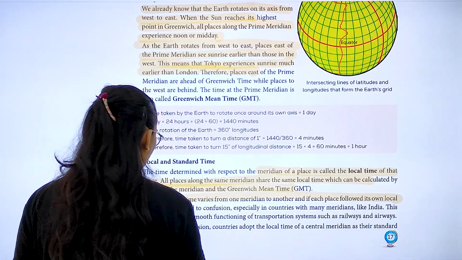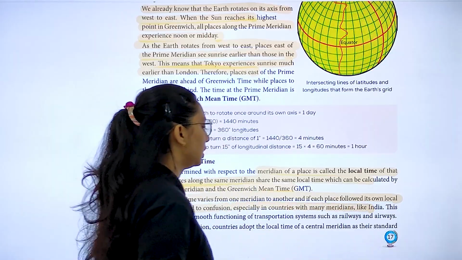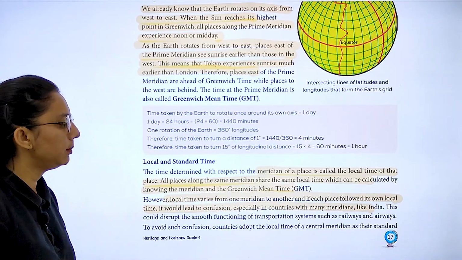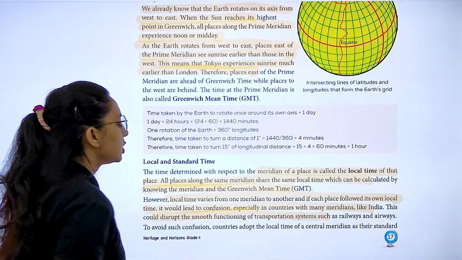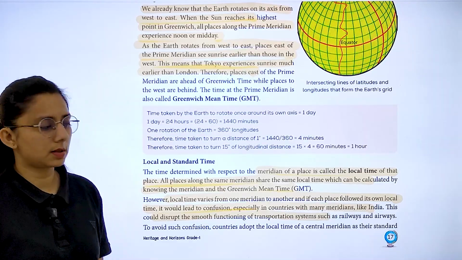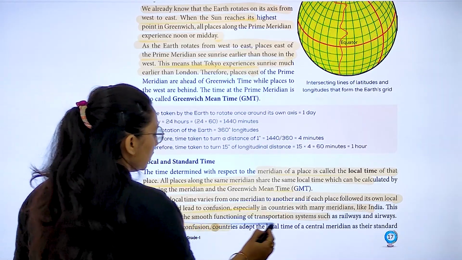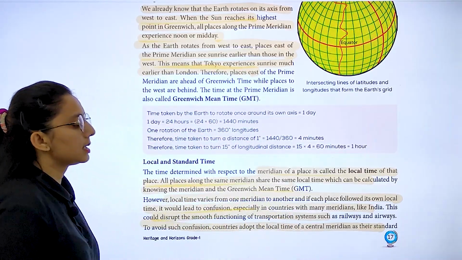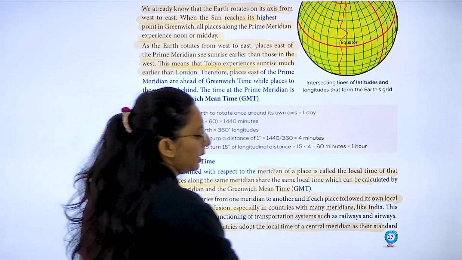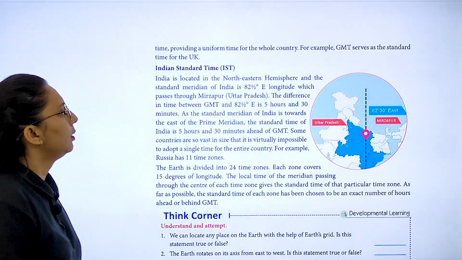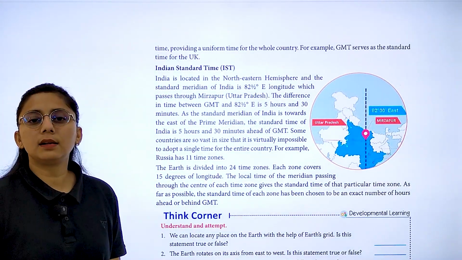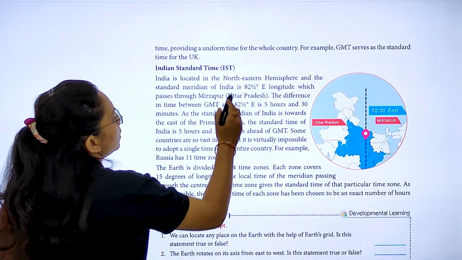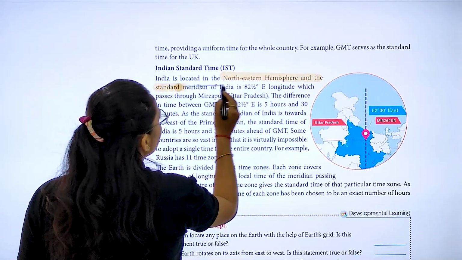If every place followed its own local time, it would lead to confusion, especially in countries with many meridians like India. This could disrupt the smooth functioning of the transportation system. Right, to avoid such confusion, countries adopt the time of a central meridian as their standard meridian. Right, let's study about Indian Standard Time, that is IST, which is located in the northeastern hemisphere, and the standard meridian